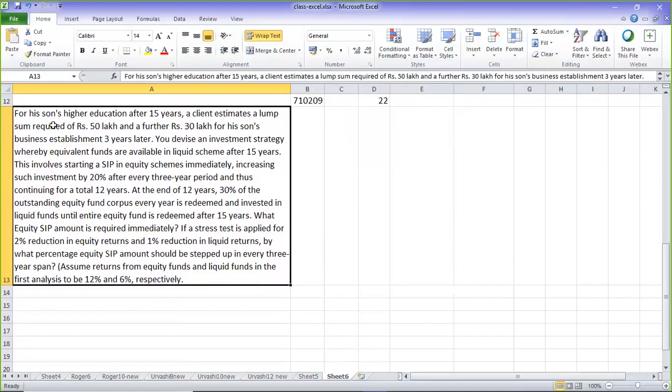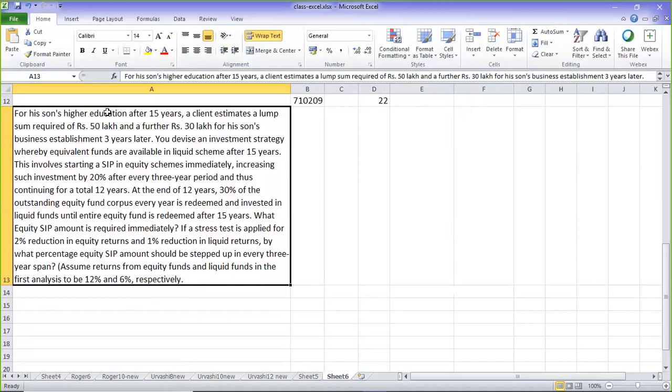Yeah. So let's move on to the next question. The next question is: for his son's higher education after 15 years, a client estimates a lump sum required of 50 lakhs, and a further 30 lakhs for the son's business establishment 3 years later.